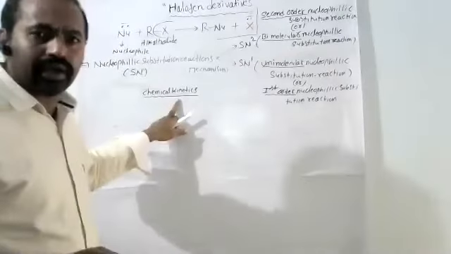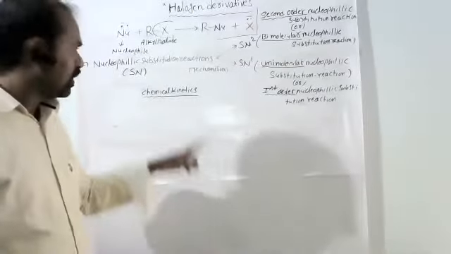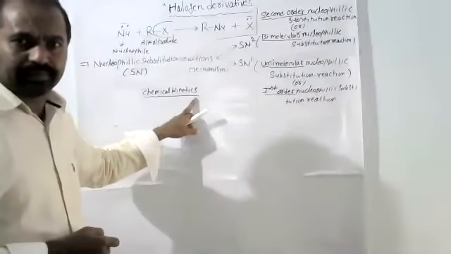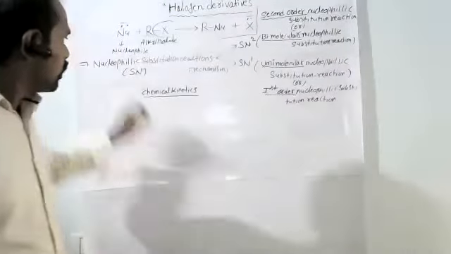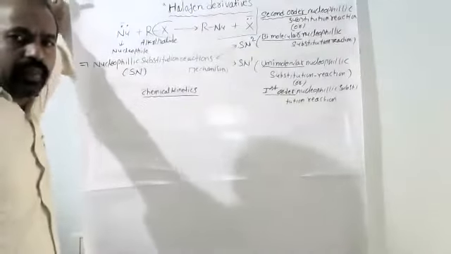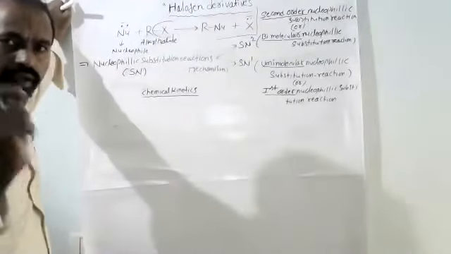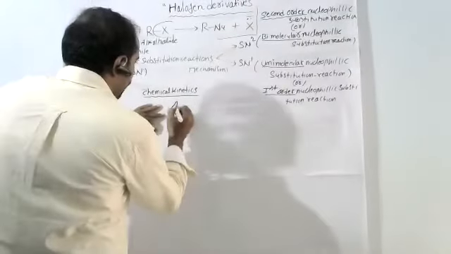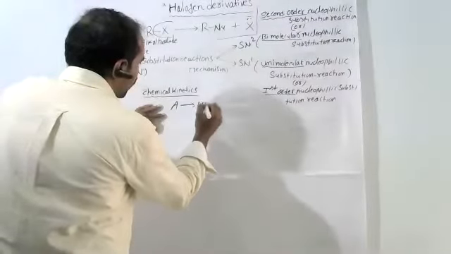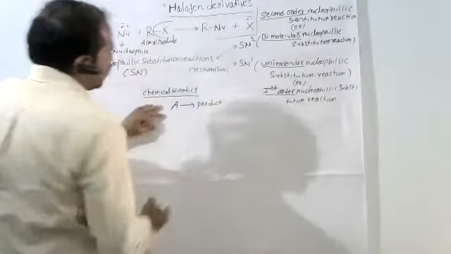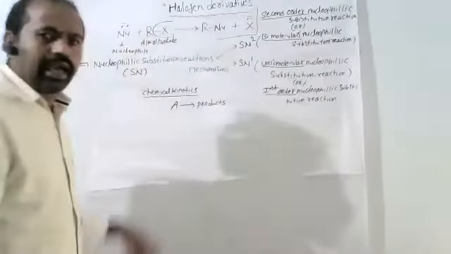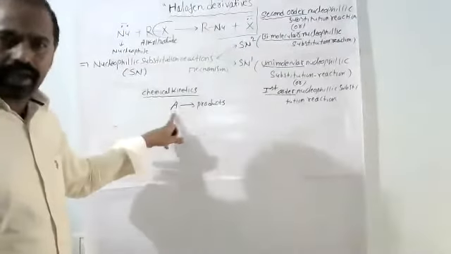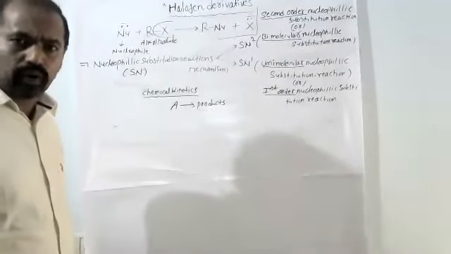See chemical kinetics. According to chemical kinetics, if any reaction is given, for example A gives rise to products, here A is the reactant. A reactant is converted into product.